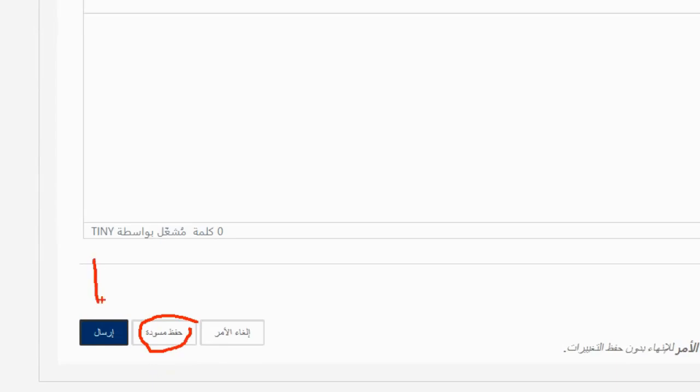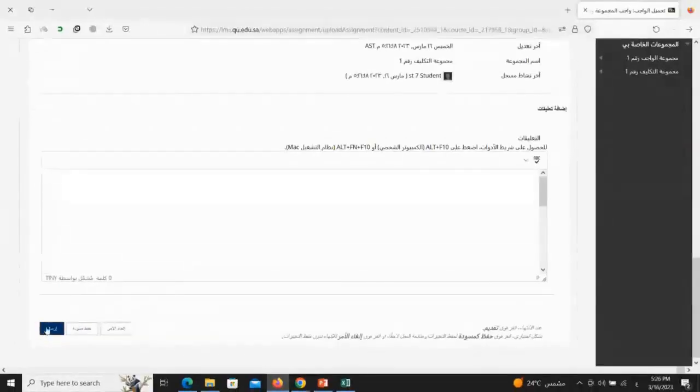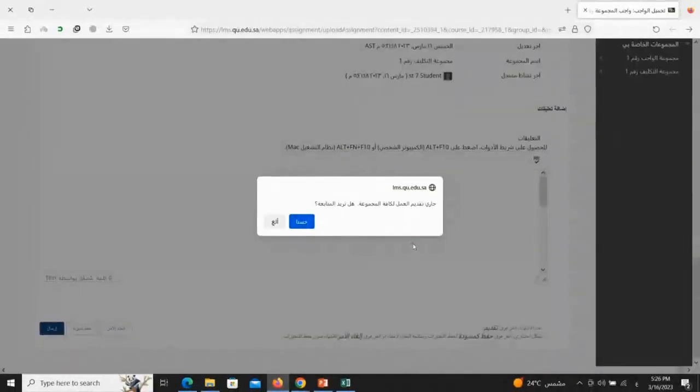The student is supposed to do something called submit, not save draft. What does save draft mean? It means the student has taken a copy of the assignment but hasn't sent it to the instructor. It's like the assignment is still with the student, waiting for them to click the submit button. So you all need to pay attention to the instructions. In the assignments, in the instructions and guidelines, click the submit button, not save draft, because some students end up clicking save draft.